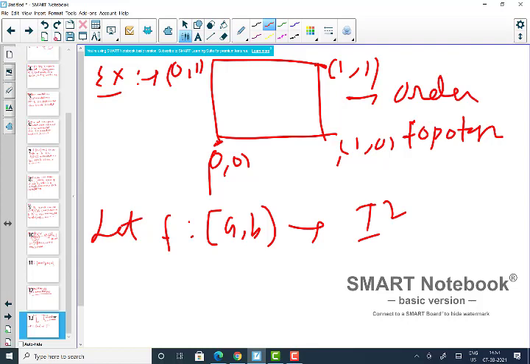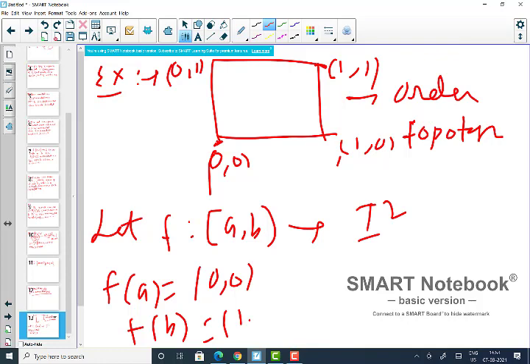Okay, such that A is mapping to the point (0,0) and B is mapping to the point (1,1). Let it be a path. So what does that mean? That is, this is a continuous map such that A maps to this point and B maps to the other point. And I am taking this with respect to the order topology. This is not true with respect to the usual product topology. The usual product topology of R^2 coming from R^1 is different from the order topology coming from the dictionary ordering. These are two different topologies, so do not mix these two things.